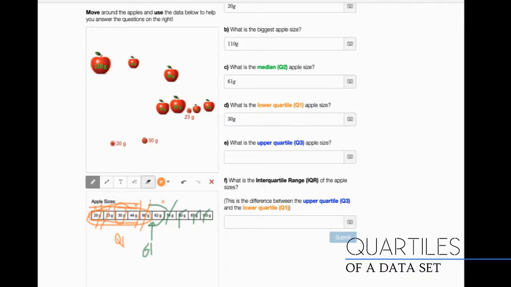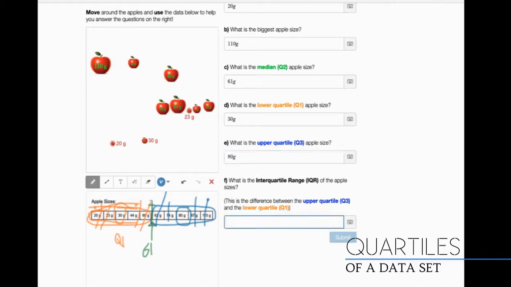Now I will erase this. And remember, my median is right here, okay? So now I want the upper quartile. And in order to get the upper quartile, I am going to only look at the upper half. And now, where's my median of this upper half? Left, right, right. Here it is. This is the median of the upper half, and it's 80 grams.